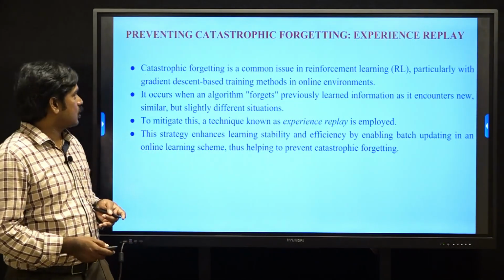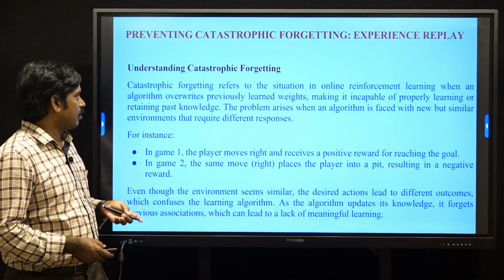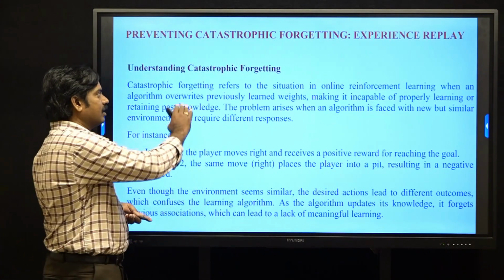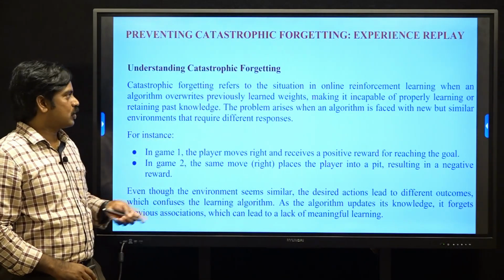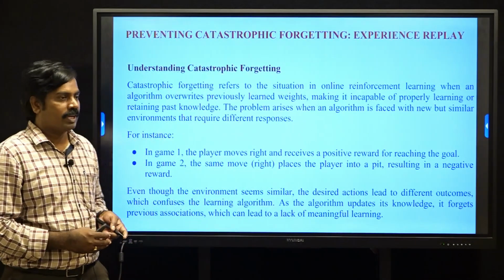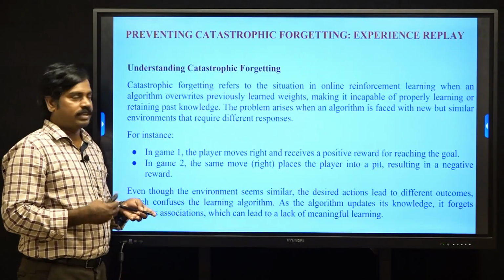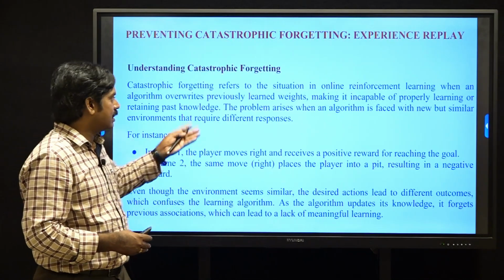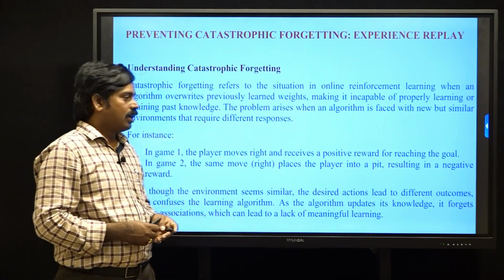So what is catastrophic forgetting? Catastrophic forgetting refers to the situation in online reinforcement learning when an algorithm overrides previously learned weights.